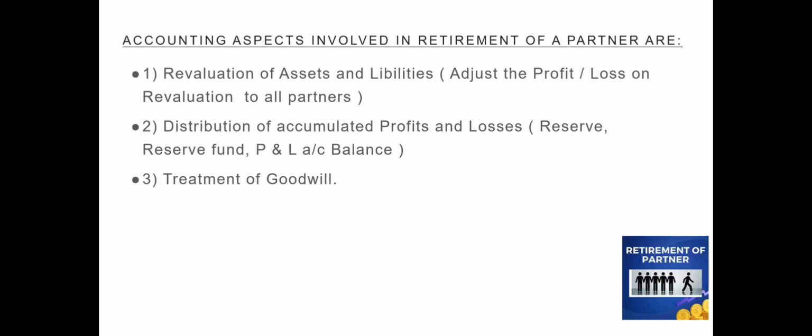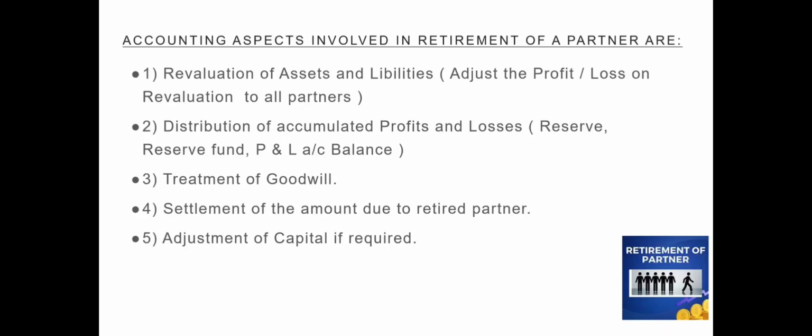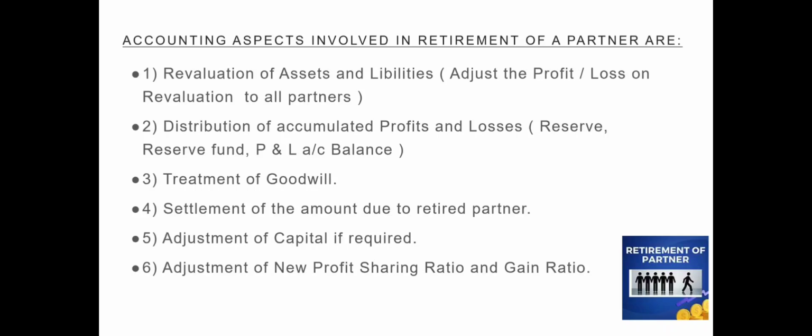Fourth, there should be the settlement of the amount due to the retiring partner. And then the adjustment of the capital to be made if it is required. So these are the special aspects involved in the retirement of a partner. And then we need to make an adjustment of new profit sharing ratio and gain ratio.